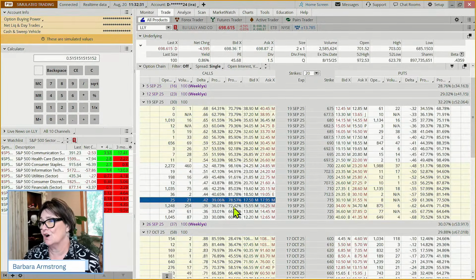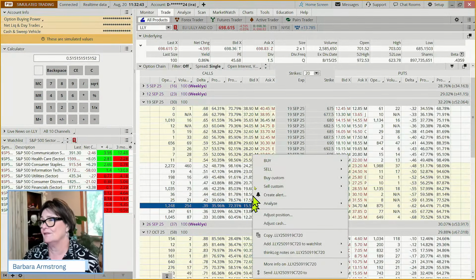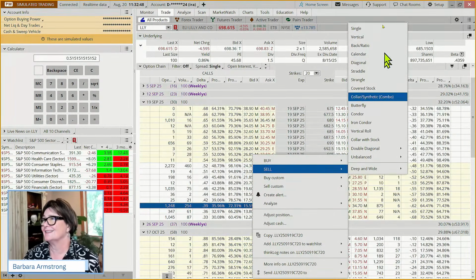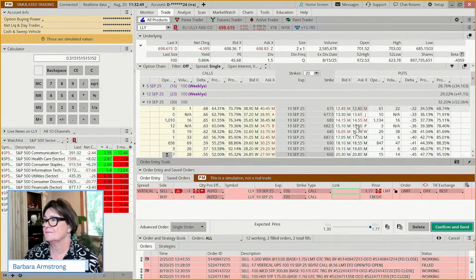And we've got 1,200 contracts here. So now we go from a 78% chance of it kissing it to 72, a 36% probability of it being at 720 or above. So, whoops, we want to sell. So we're getting the same amount. Okay, well, that's a no-brainer then.